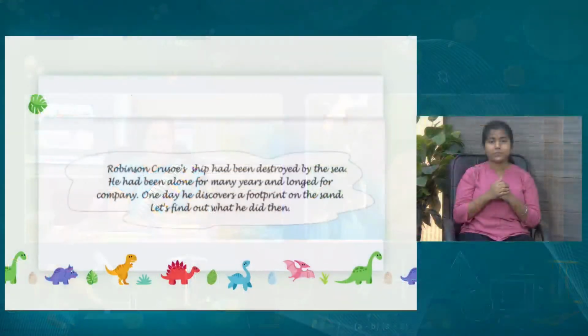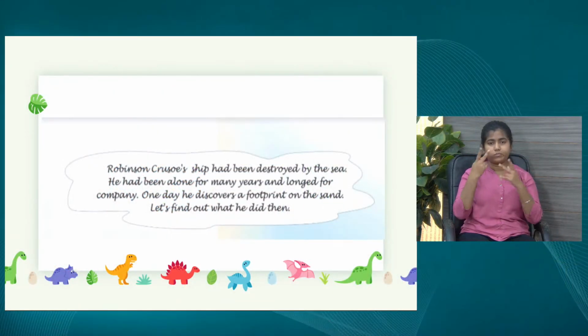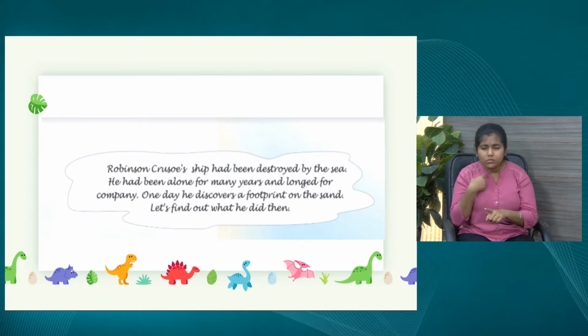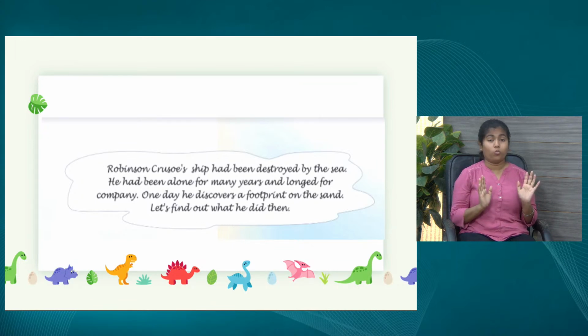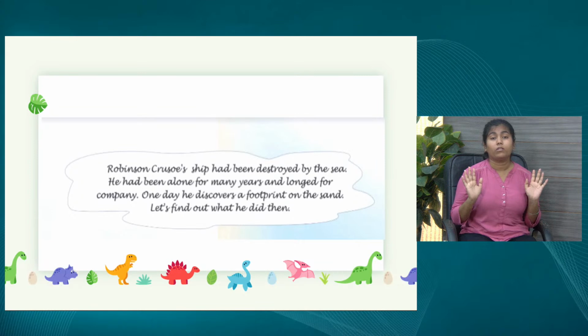So, moving on to our next slide, now Robinson is there and he has found a footprint. Whose footprint? Now it's a wild guess, maybe some animal. We don't know actually, but in the beginning of the story, it is written that he finds a footprint on the sand. And what did he do then?